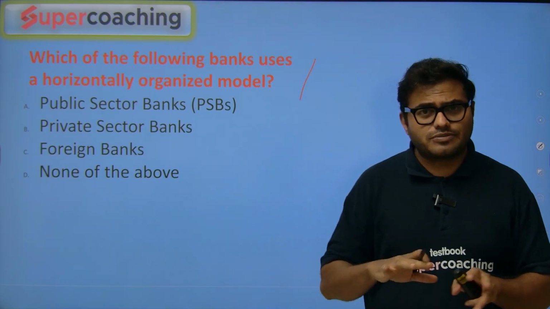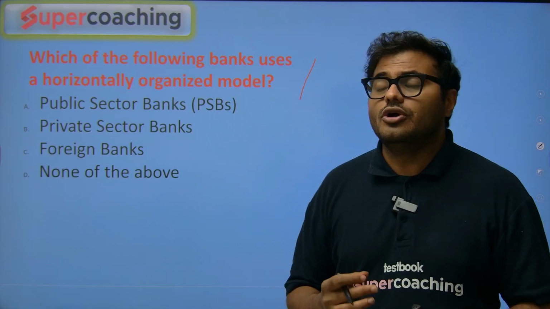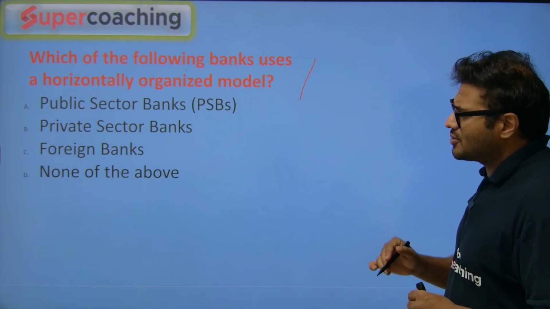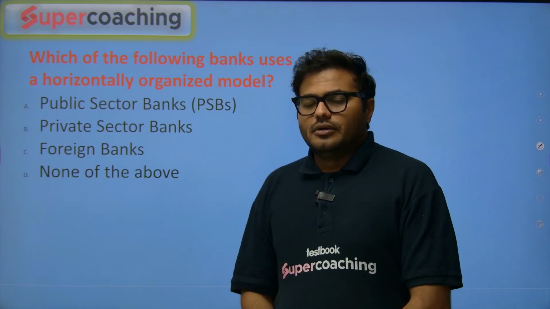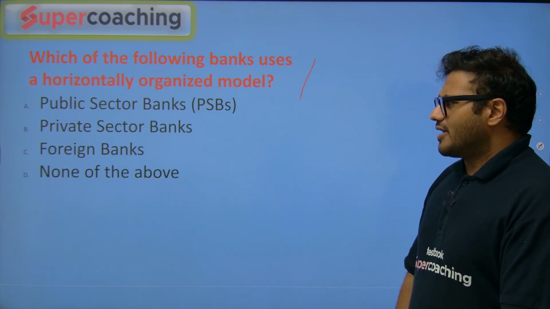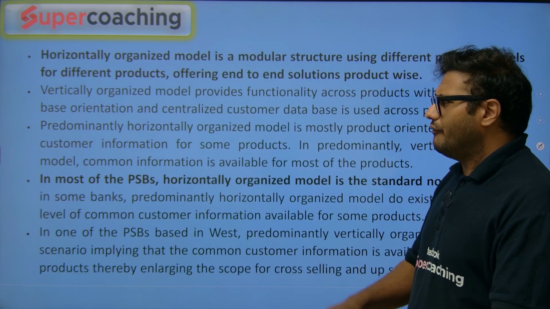Horizontal and vertical types of models which we normally discuss. So the question is, which of the following banks uses horizontally organized models? Public sector banks, private sector banks, foreign banks, none of the above. The answer of this question is public sector bank. Now we'll talk about this.